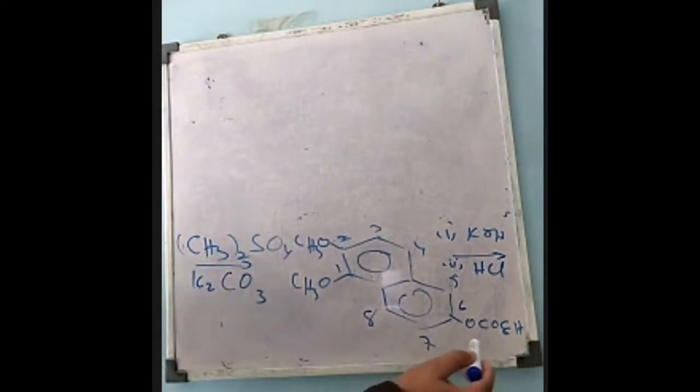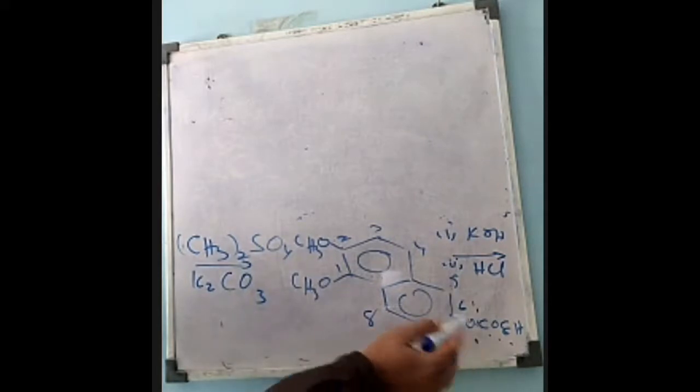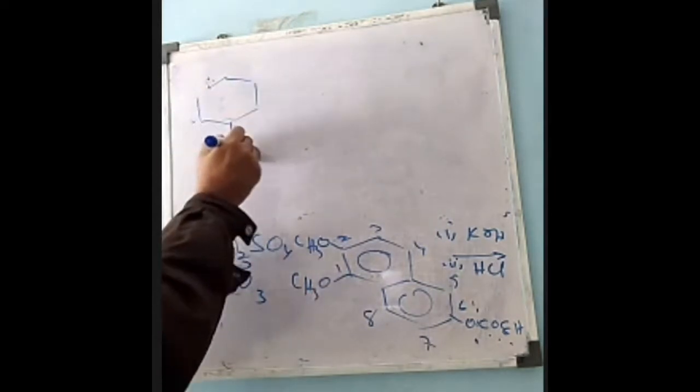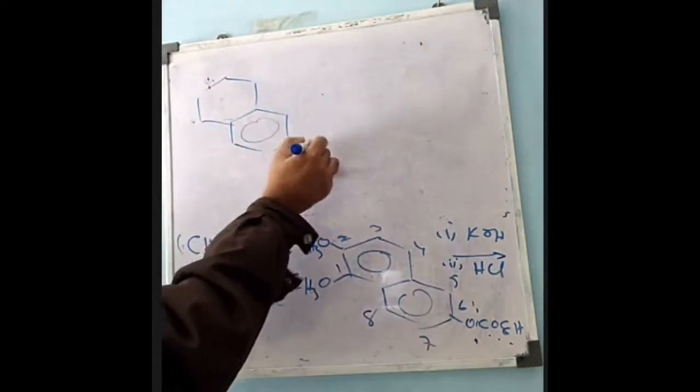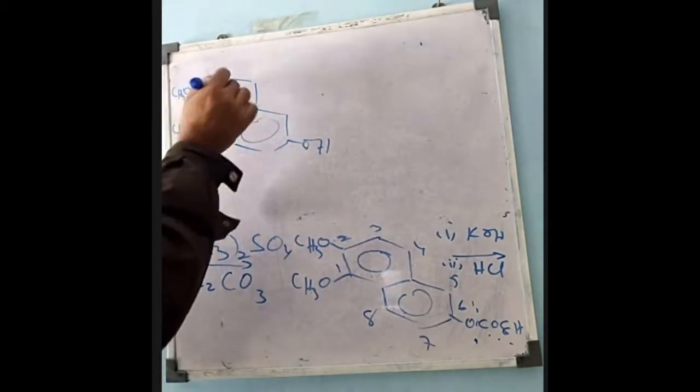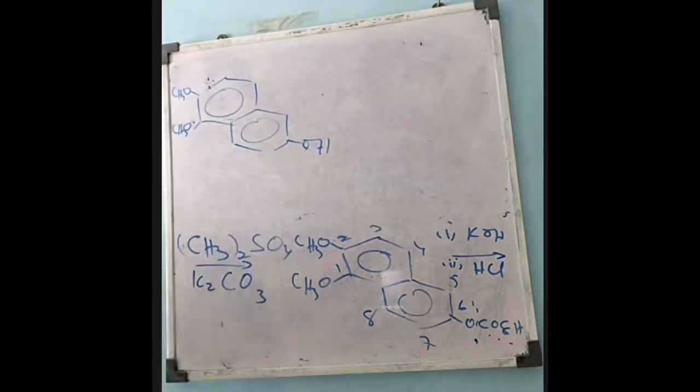So here this is an ester of benzoic acid. Here this is the alcohol portion and this is the acid portion. First we get the sodium benzoate, here OH, and when it is treated with hydrochloric acid, we get the carboxylic acid, benzoic acid, plus the OH. The OH will be again here, OH and the remaining same methyl groups. This compound is obtained.